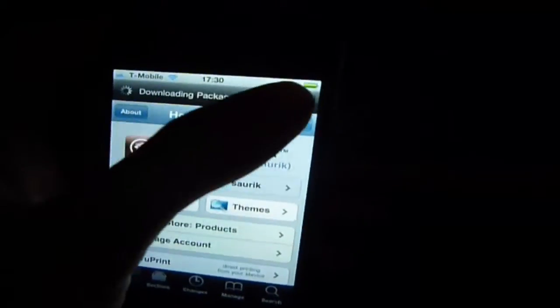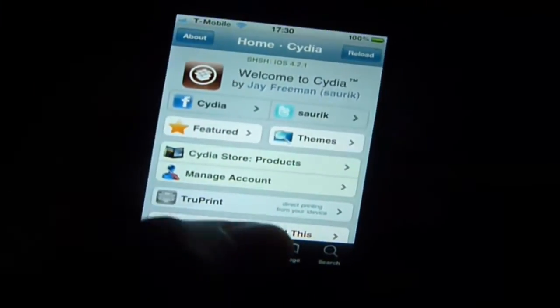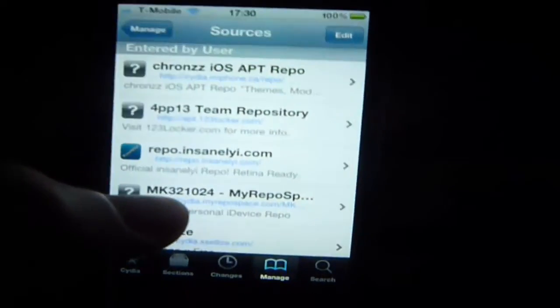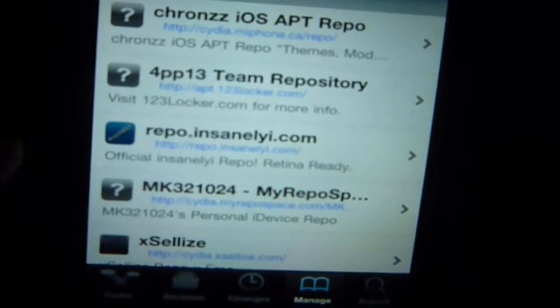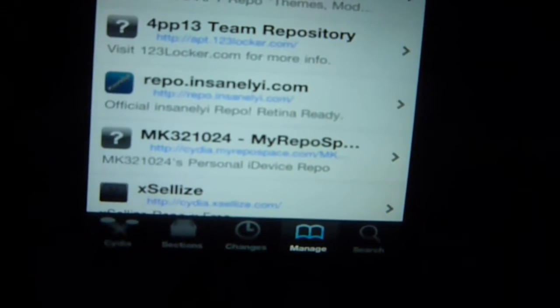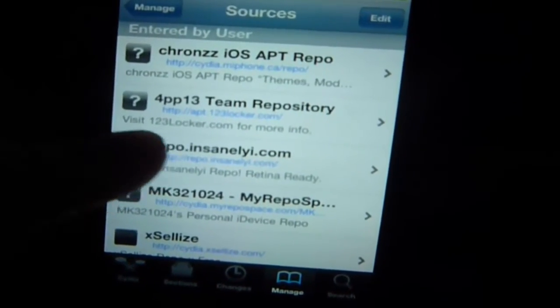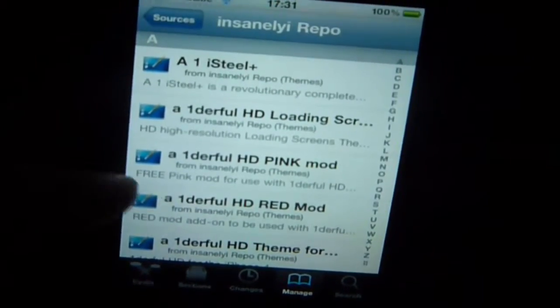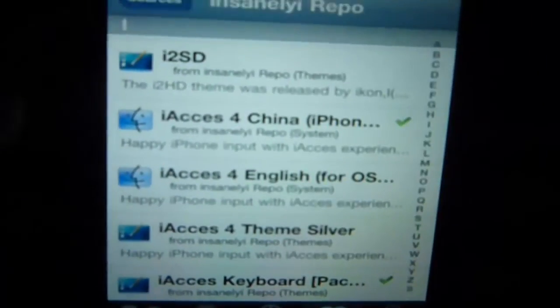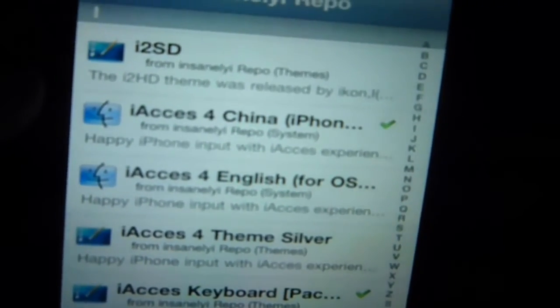Once you've added these sources, repo.insanelyeye.com and mk321024, first of all you want to go on repo.insanelyeye, go to I, and download iAccess for China.